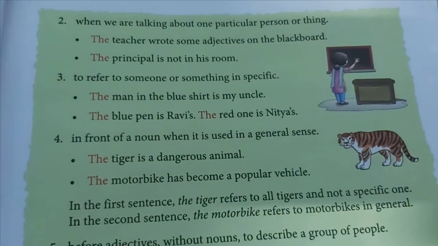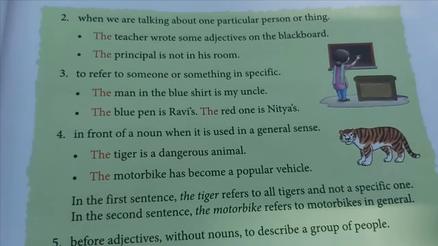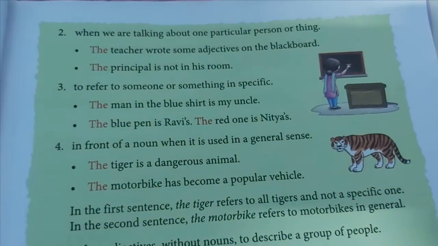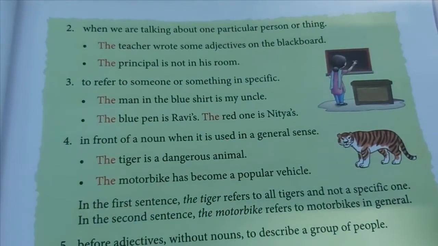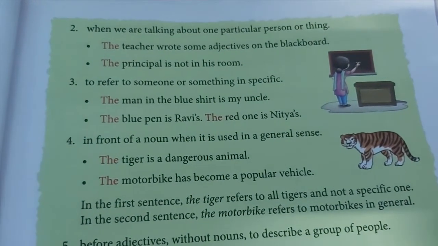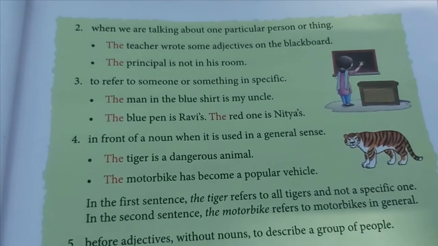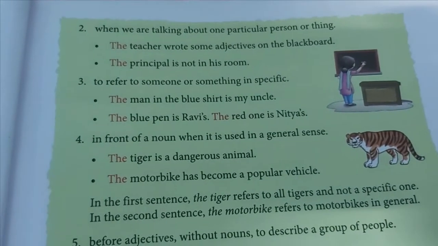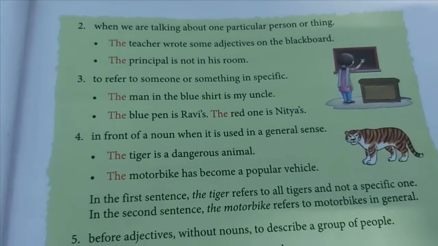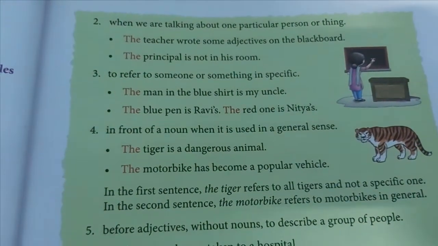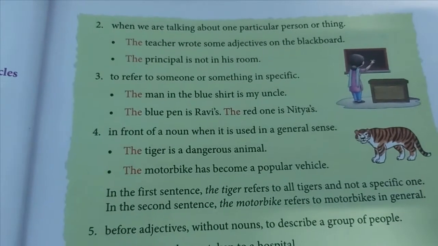Second rule, when we talk about a person or thing in particular, yesterday also I explained to you, if you talk about the person in a particular sense, we use the to it. Like, let's cite an example: the teacher wrote some adjectives on the blackboard. I'm talking about the teacher who wrote the adjectives on the blackboard, so we are using the. I'm talking about the particular teacher or the specific person.